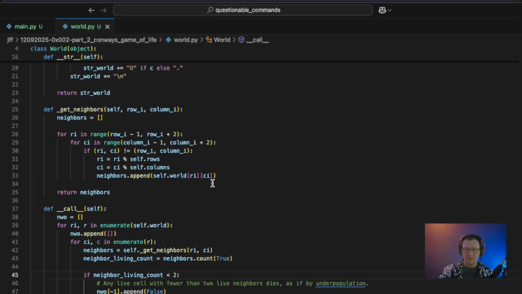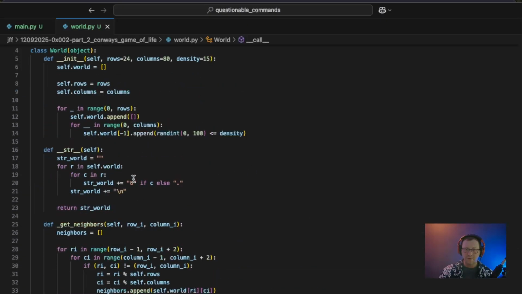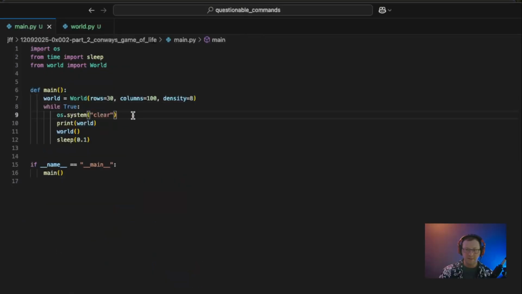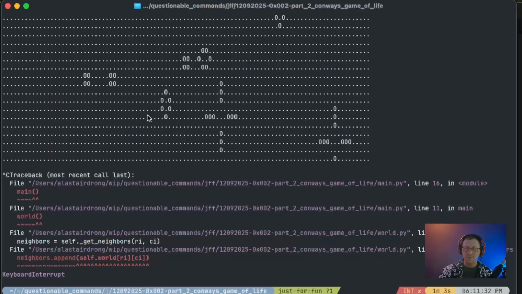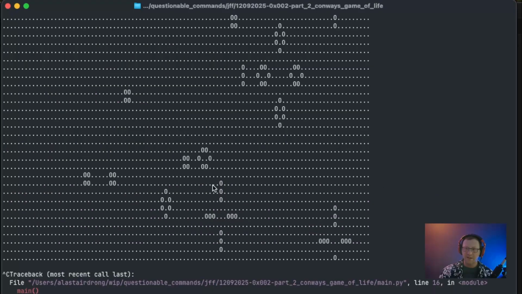Another improvement that I want to make is I want to improve our string method here. I want to make it so that we don't have to call clear every single time, or at the very least I want to make it so that we don't have to fully clear out the screen, because one of the things that kind of bugs me about this is I've lost my scroll back, and part of this is due to how Ghostty handles clearing the screen, I believe. Tell me in the comments if I've got the name right. Because in virtually any other terminal, if you scroll up, actually, let me just show you.